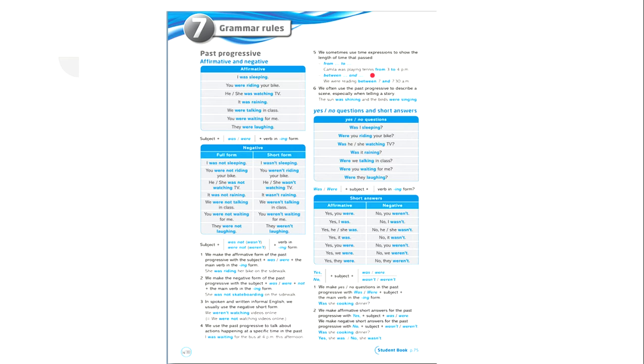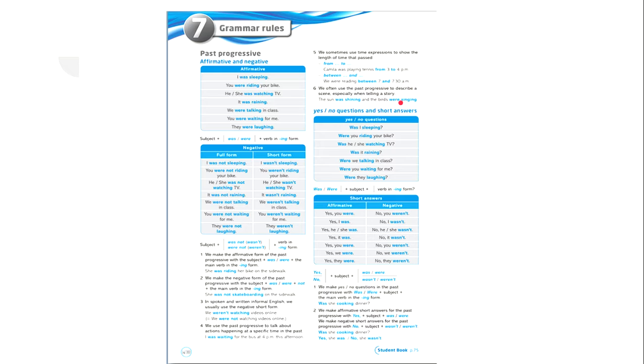We use from and to. Camila was playing tennis from 3 to 4. Okay. We can also use it with between and. Okay. We were reading between 7 and 7:30 a.m.